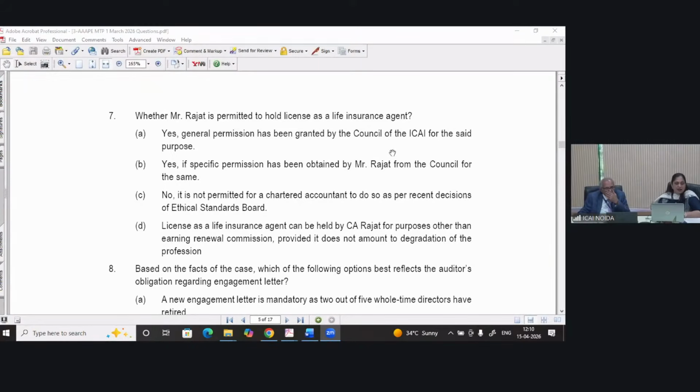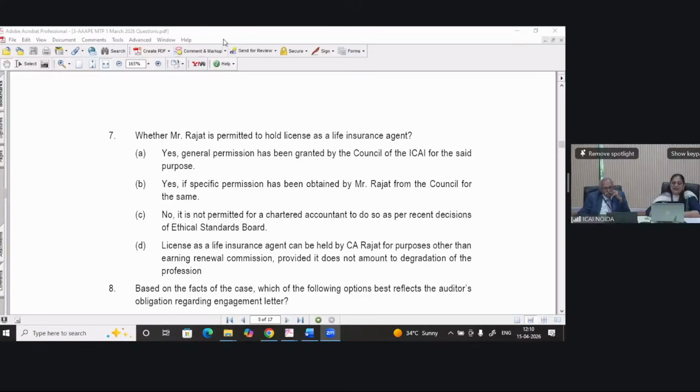Yes, in one it is given as general permission. In second, if specific permission has been obtained. And third is no, it is not at all permitted. Fourth is license as a life insurance agent can be held by Rajat for purpose other than earning renewal commission. So if we refer recent decision of Ethical Standard Board, it is definitely permitted. Yes, general permission has been granted by the council. So option A is the correct answer.